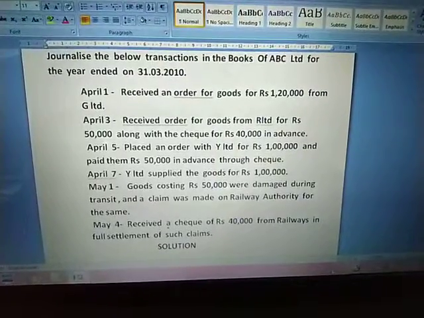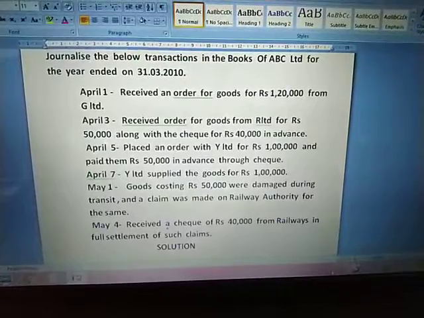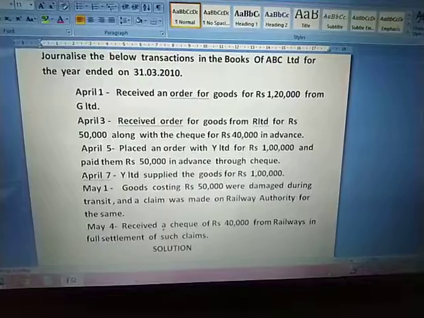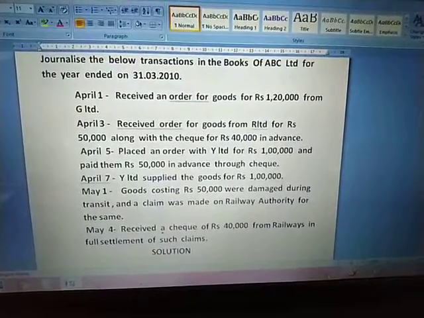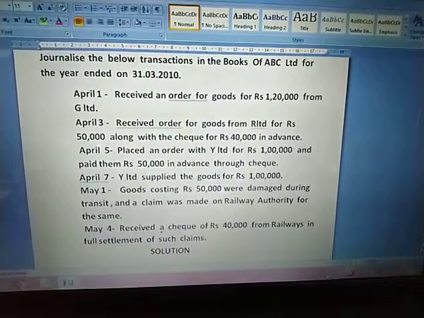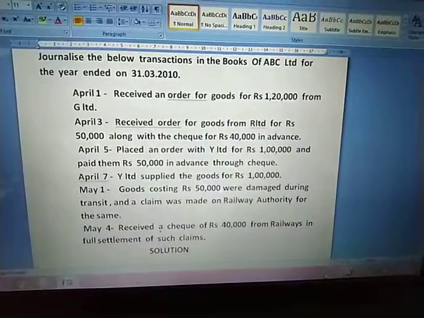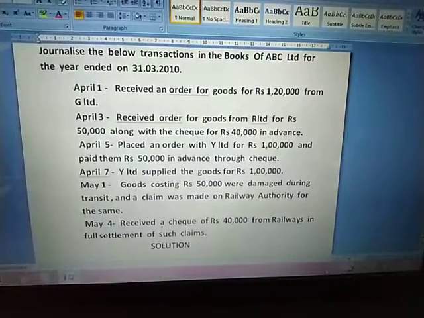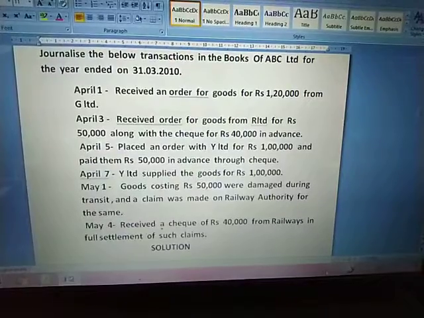Now next we have April 3rd, where we have received an order for goods from R Limited for rupees 50,000, and R Limited has already paid us rupees 40,000 in advance through a check. So this involves recording an entry, because here we have got the check for it. We will just record the transaction that is happening through the check. That means a bank entry will be passed here.